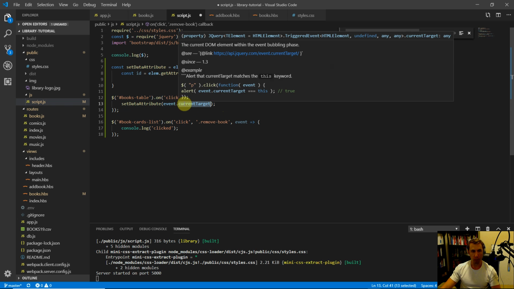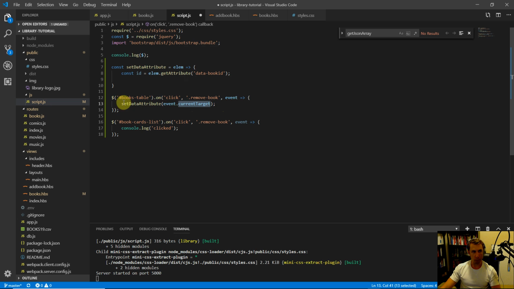So we'll call that with event.currentTarget, and we'll do the same thing in the other click event for the smaller screen. So setDataAttribute event.currentTarget, and then up here, now that we're passing in the correct element, and we're pulling out the ID, we now need to set that ID onto our remove book confirm button.